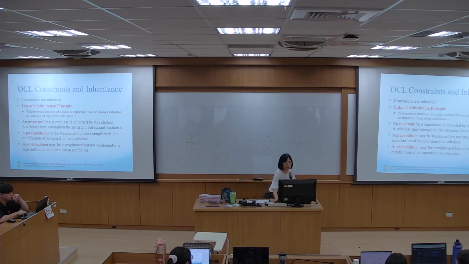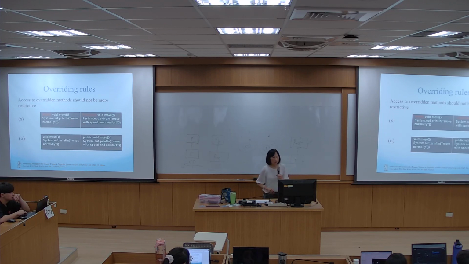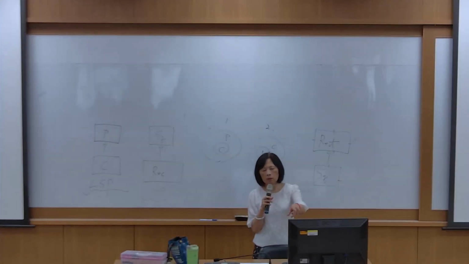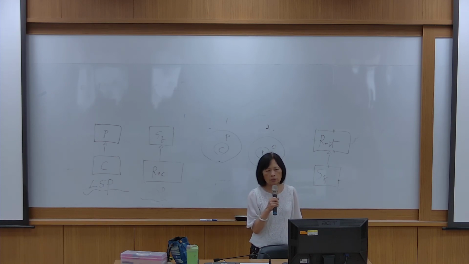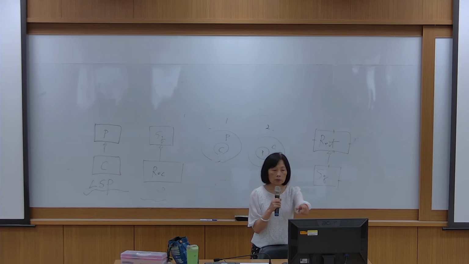So an overridden method cannot be more restrictive. The concept is similar to the precondition of LSP. It says access to an overridden method should not be more restrictive.